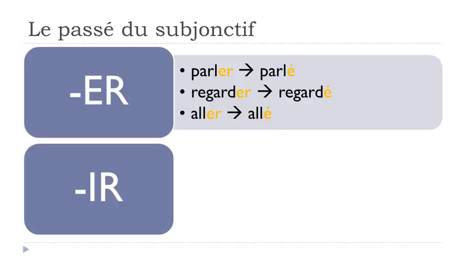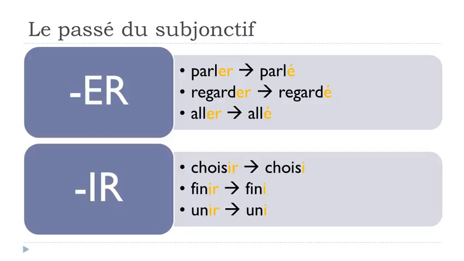Second group of verbs, not all the ER, remember, but then regular, and they're quite easy to make because the verb like choisir, to choose, so ending with IR, will become choisi. Okay? Finir, to finish, to end, will become fini. All right? And then unir, to unite, will become uni. All right? So IR will become I.